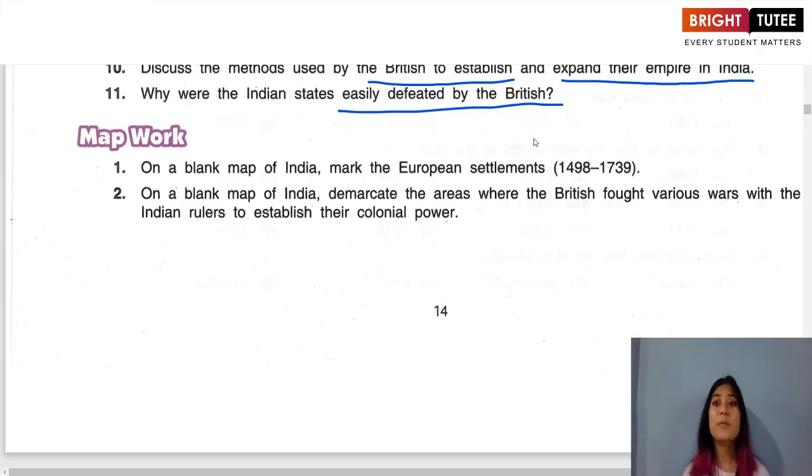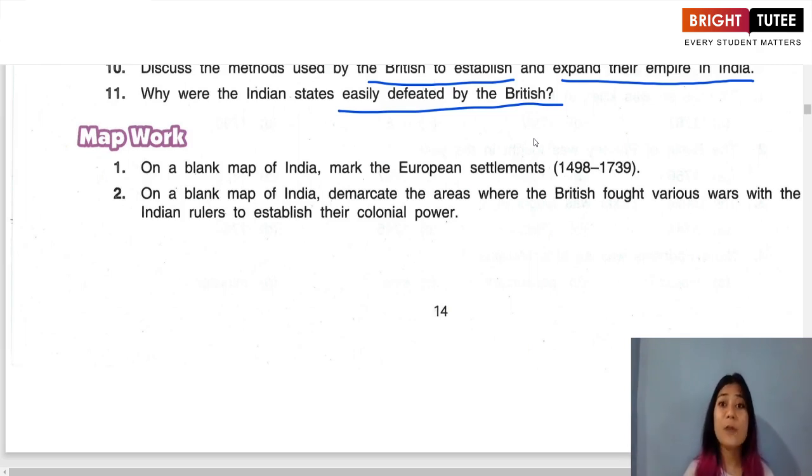Now with this we come to the end of this lesson. If I have to quickly summarize, what we learned was how the English East India Company, on their arrival in India, tried to establish themselves first as a trading company and then tried to expand their influence, their power and control over various parts of India.